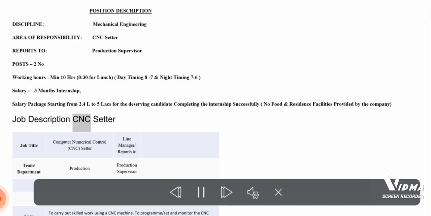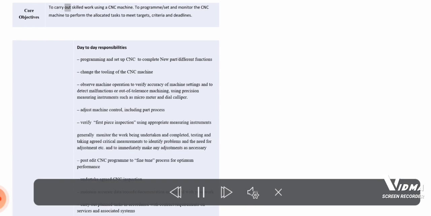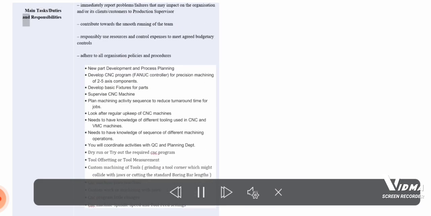Job description CNC Setter. Job title: Computer Numerical Control CNC Setter. Line Manager reports to Team Department. Production. Production Supervisor. Core objectives: to carry out skilled work using a CNC machine. To program, set and monitor the CNC machine to perform the allocated tasks to meet targets, criteria and deadlines. Main tasks, duties and responsibilities.